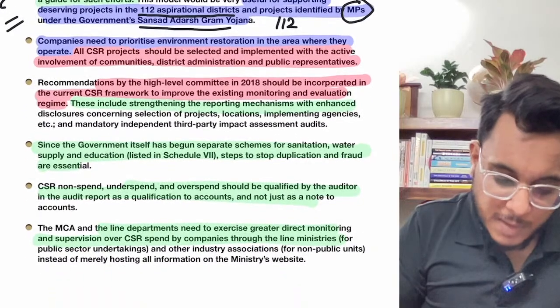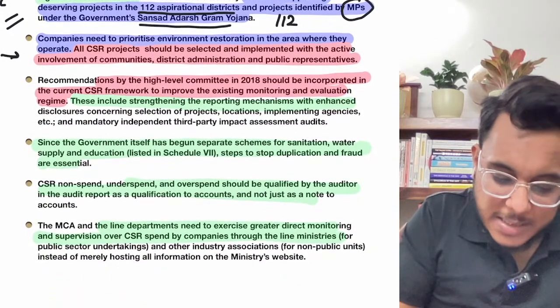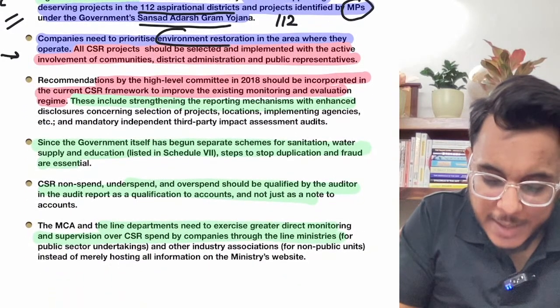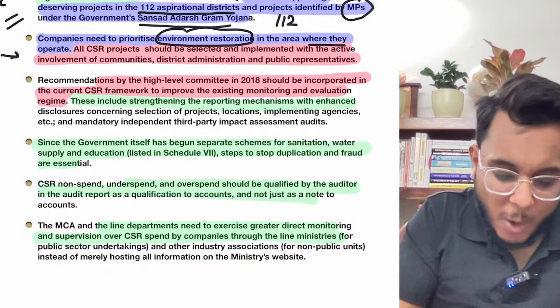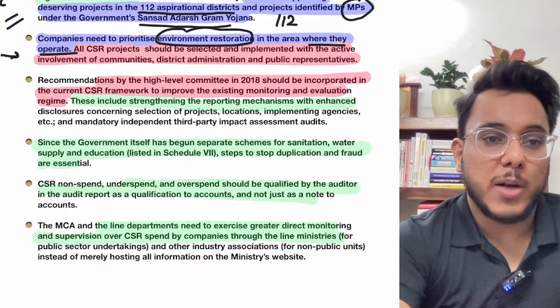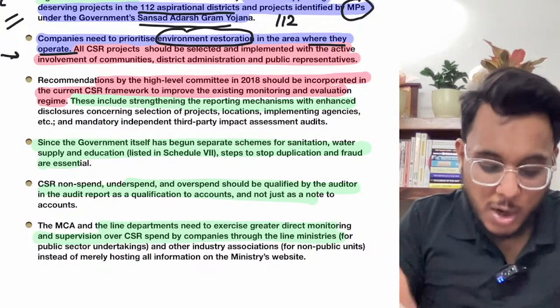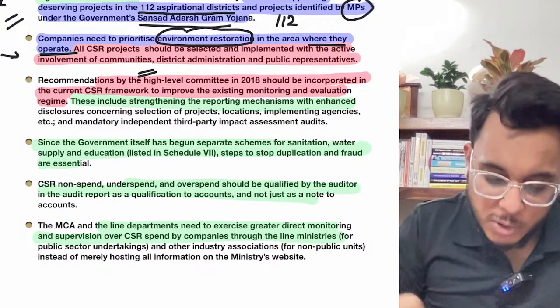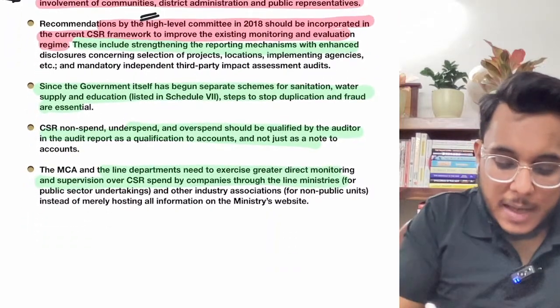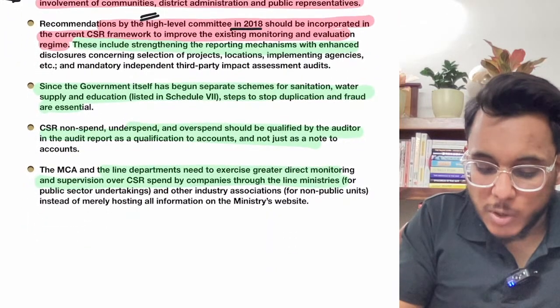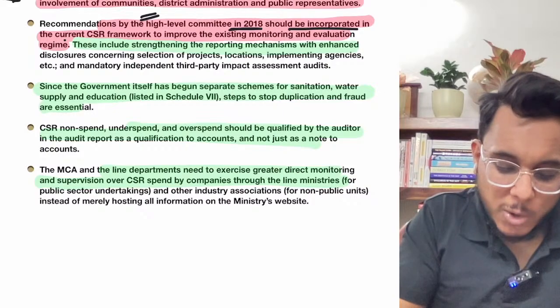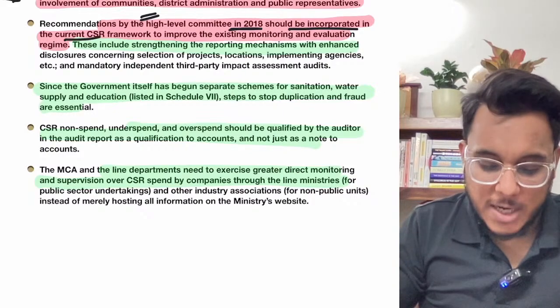Then moving on. After that, it's provided that companies need to prioritize environmental restoration in the area where they operate. Fine. Obviously I told you that the corporates are emitting pollution, they are emitting smoke. So for the environmental restoration, they need to spend the money. Then after that, recommendations of a high-level committee in 2018 should be incorporated into the current CSR recommendation framework.